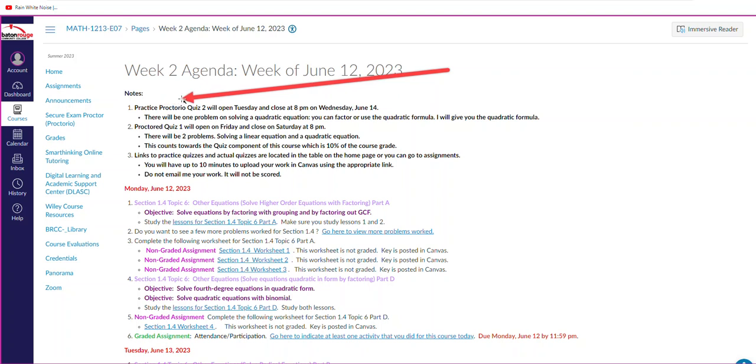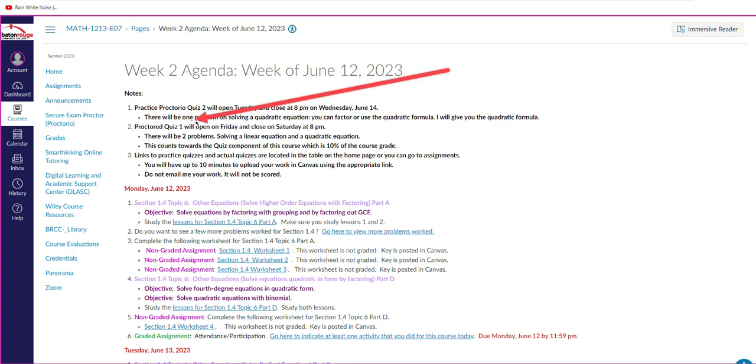Number 1, you will have another practice Proctorio quiz. This will be called Proctorio Quiz 2. It will open Tuesday and close on Wednesday at 8 p.m. There will be one problem, and it's on solving a quadratic equation. Remember, last week it was on solving a linear equation. This one is solving a quadratic equation. It is factorable, but you can do it one of 2 ways. You can factor or use the quadratic formula, and I will give you the quadratic formula.